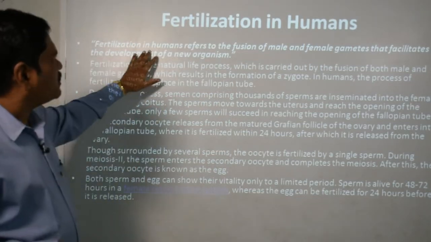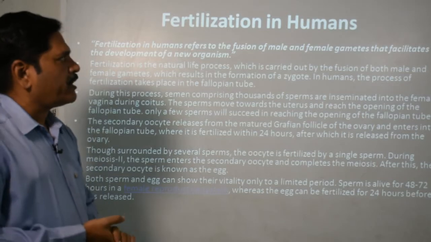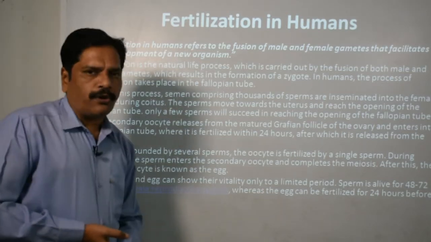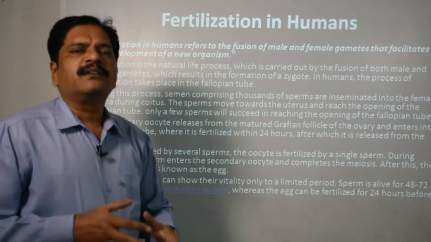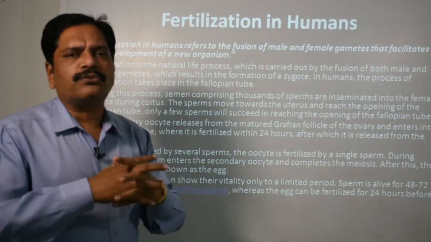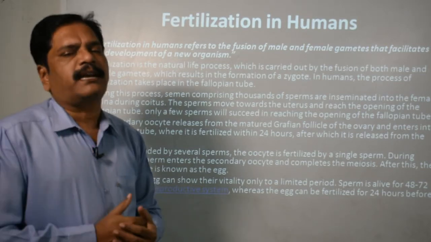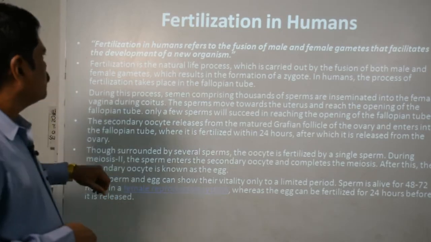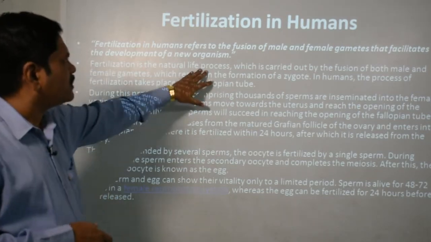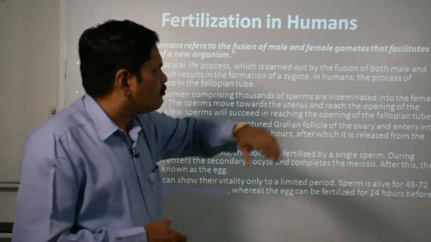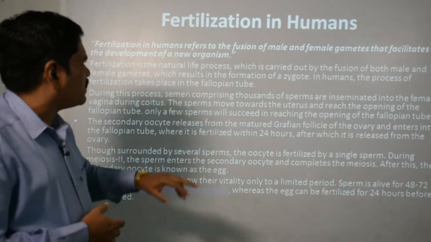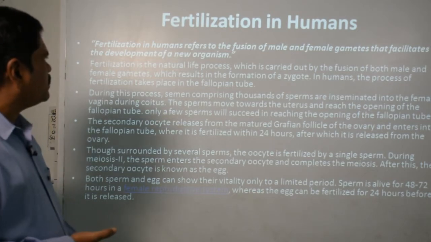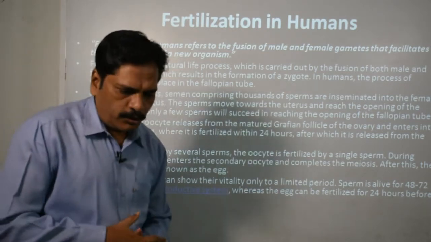Fertilization in humans refers to the fusion of male and female gametes that facilitates the development of a new organism. The development and growth begin with the first cell, called the zygote, and it is diploid in nature. It is a natural life process carried out by the fusion of both male and female gametes, resulting in the formation of a zygote. In humans, fertilization takes place in the fallopian tube.